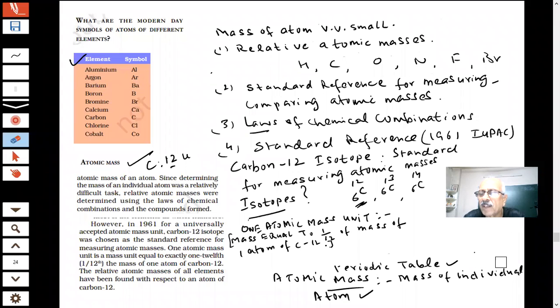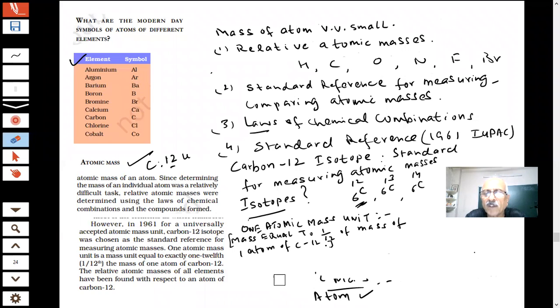So 1 atomic mass unit is 1/12 the mass of C12. The mass of C12 has already been measured by a machine. The standard or our reference is the C12 isotope. This mass is known, and it is very, very small. So nowadays we are using the atomic mass scale, in which 1 atomic mass unit is equal to 1/12 the mass of a carbon atom.